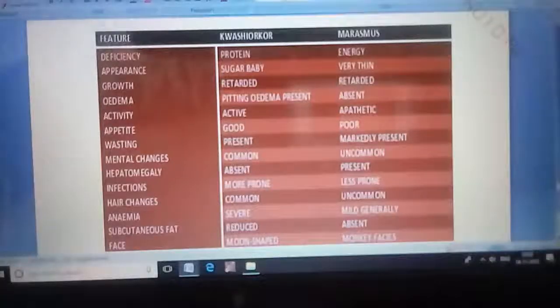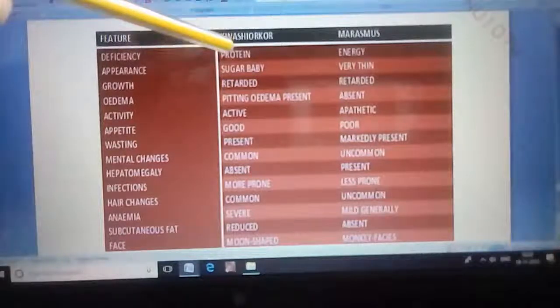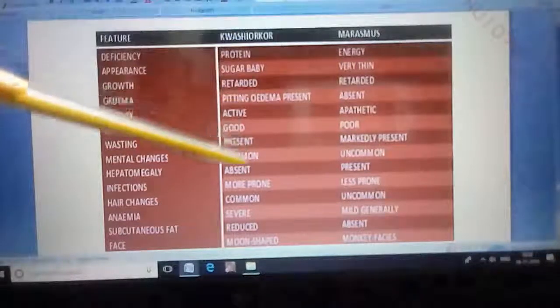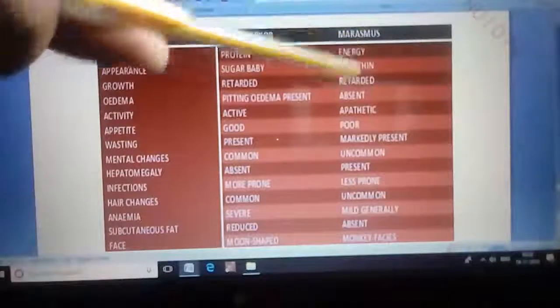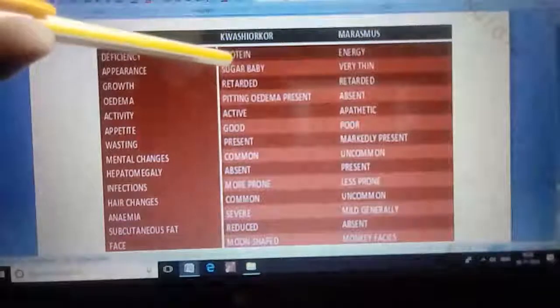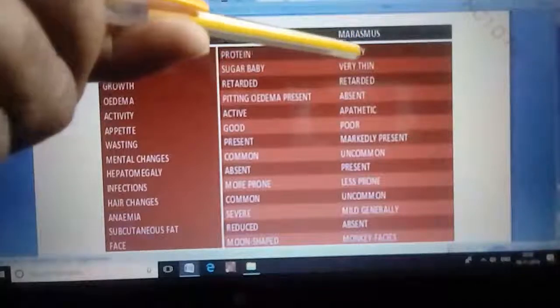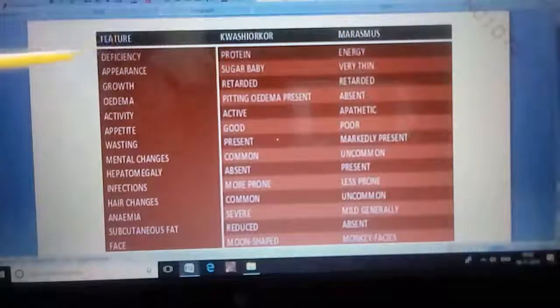Yes friends, here we are looking at the image of the difference between kwashiorkor and marasmus. In this we have headings of features related to PEM, and which changes happen in kwashiorkor and which changes happen in marasmus. First feature is deficiency. Deficiency in kwashiorkor is only protein, but in marasmus it is protein plus energy. Okay.